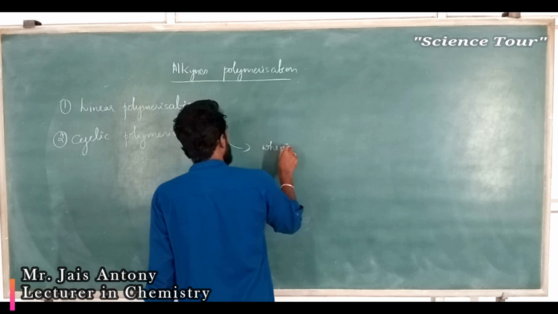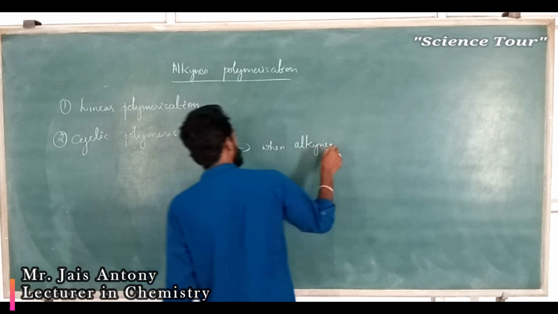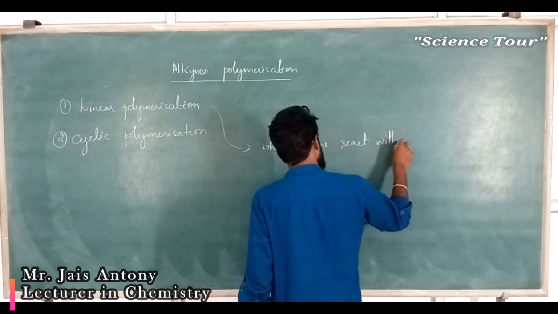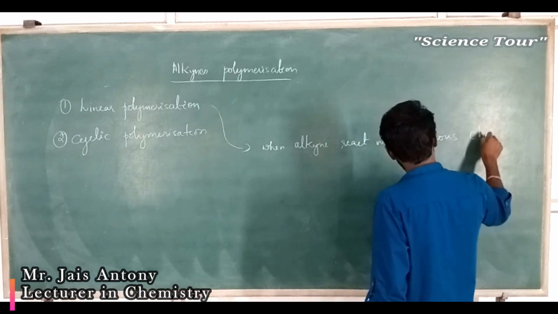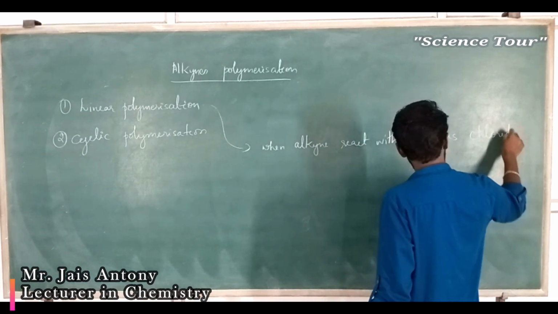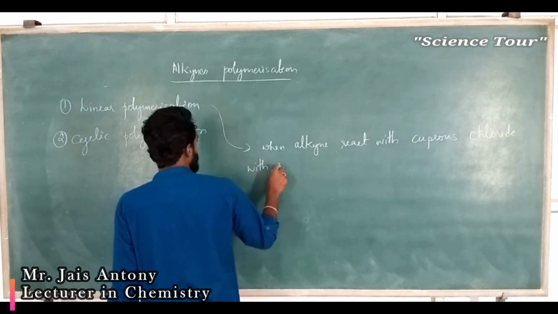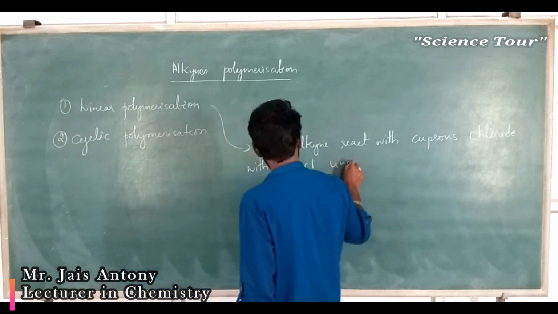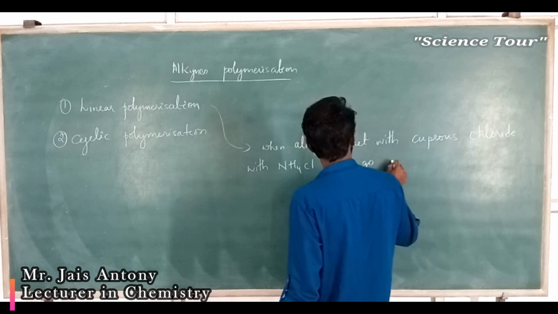When alkyne reacts with cuprous chloride with the ammonium chloride, it undergoes dimerization process.